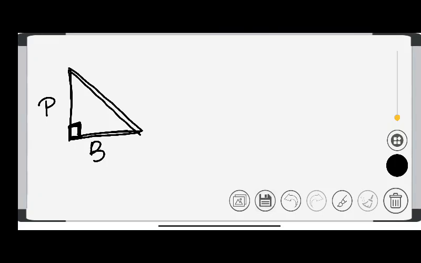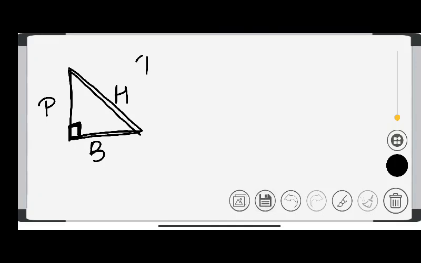So let's start. I have drawn a right angle triangle. Right angle triangle means it has a 90-degree angle. This small square denotes that the given triangle is a right angle triangle. This one is perpendicular, this one is base, and this one is hypotenuse.